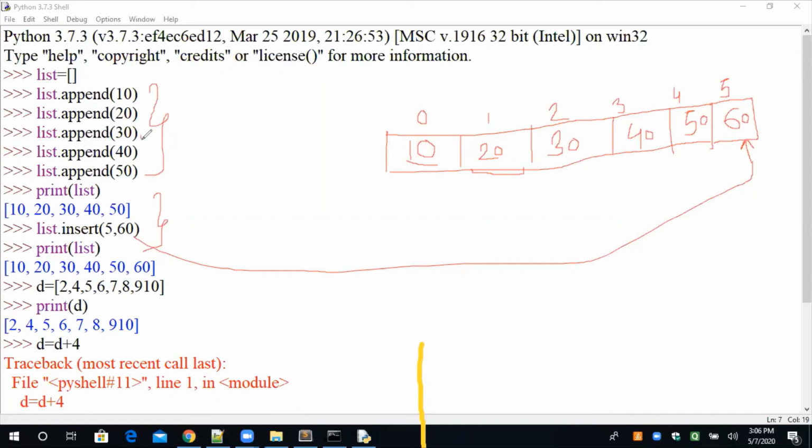Now I am adding 30 in the same resort. So 30 means the third person is added in the same resort. Understand? Yes, sir. Now I'm adding 40. Similarly, we can add any number of persons in the resort. This is a growable concept. So a list is a growable data type.